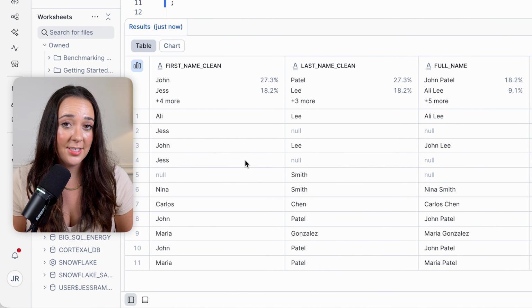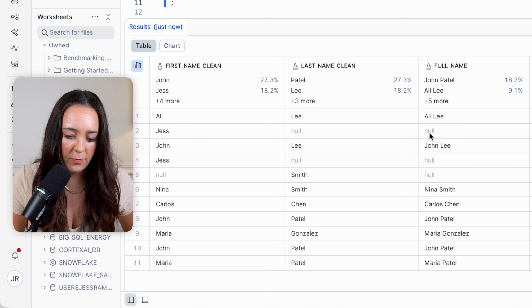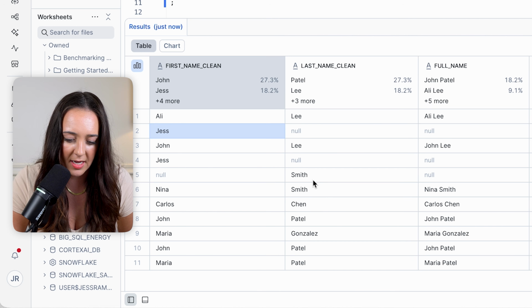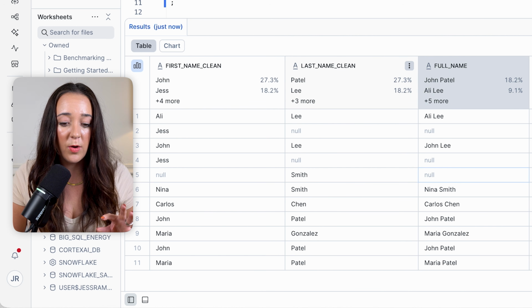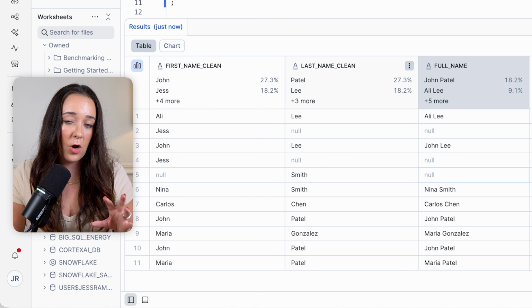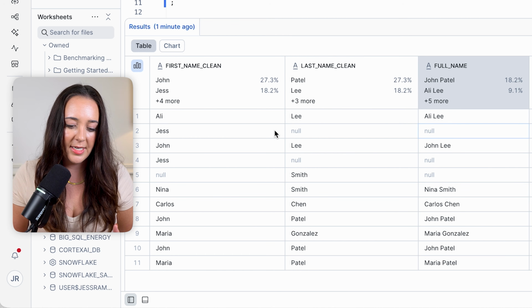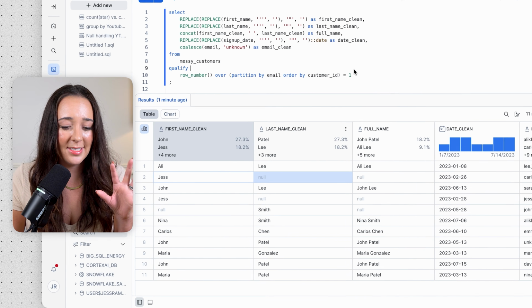There's actually one last issue that I see here that's kind of messing up our results. So I do see some null full names, even though sometimes we do have the first name or we do have the last name. So why is the full name showing up null? Remember, the full name column is one that we created by concatenating our clean first name and our clean last name. And it looks like it's showing up null for all the instances that are either missing a first name or a last name.